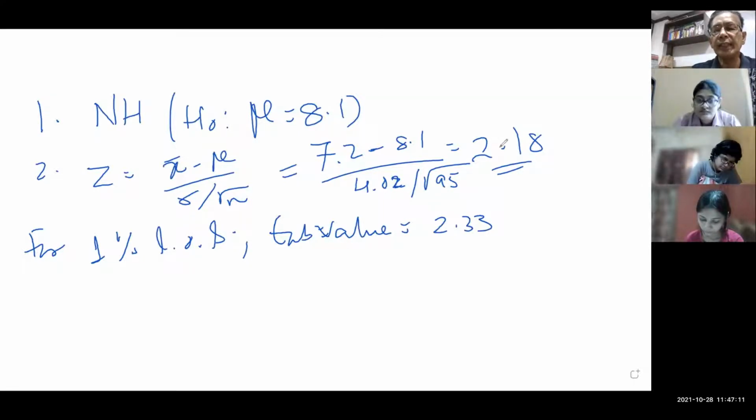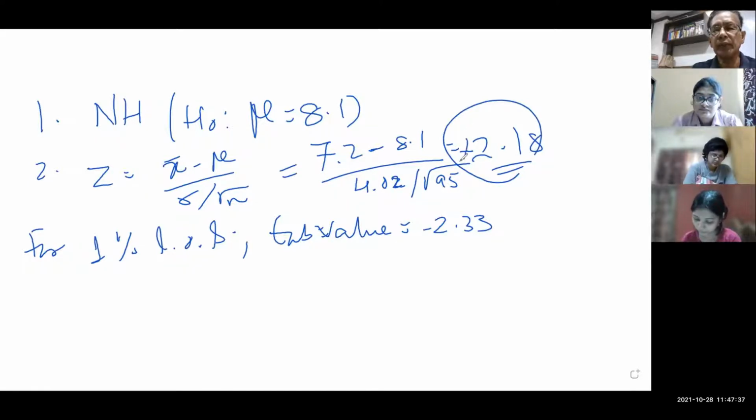Now is this negative or positive? Is it 2.33? Sabita? Yes, sir. It will be one-sided. It's 2.33. So before the mod value, will it be negative or positive? Negative. So if you are taking it negative, you have to take it negative.